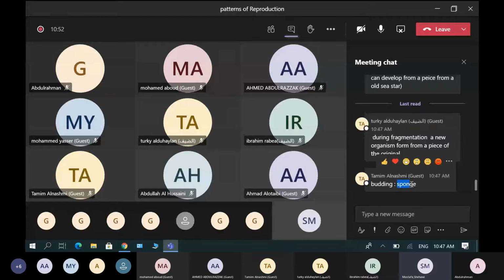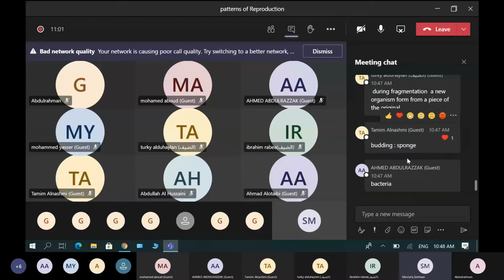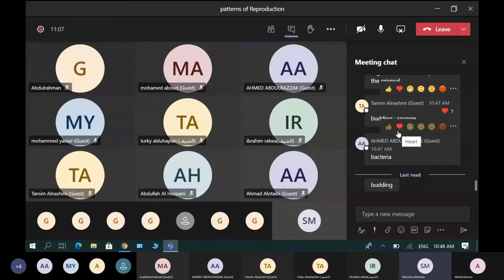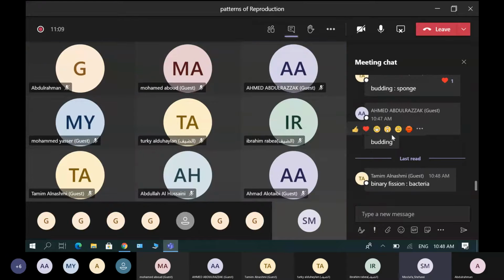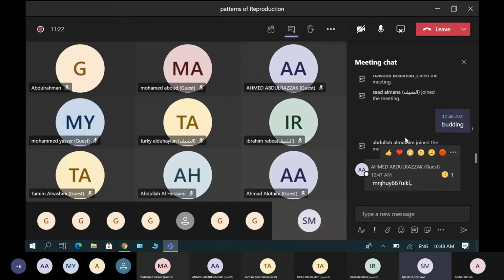Budding, sponge, yes, and what else? Sponge and bacteria for what? Yes, bacteria. So budding: sponge, and hydra too, if you remember hydra. Bacteria, not budding. Bacteria, binary fission, not budding. Binary fission, bacteria. But here, no, this is not the right answer, Ahmad. Bacteria is binary fission.